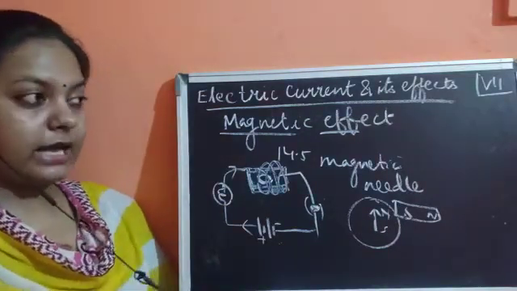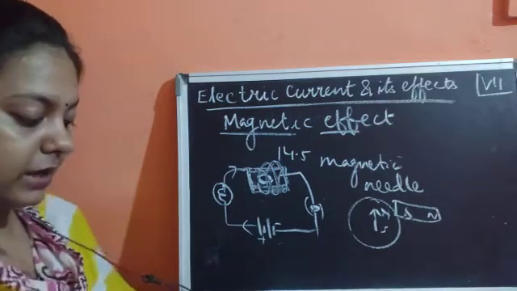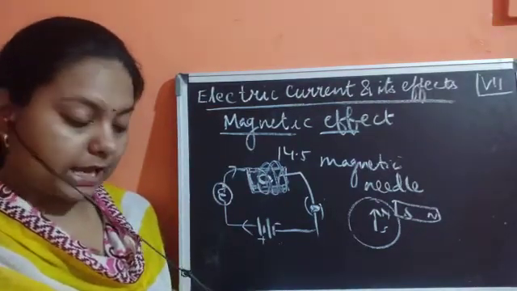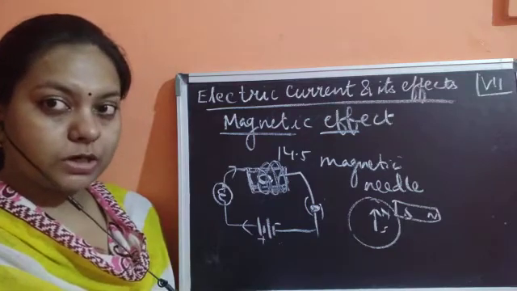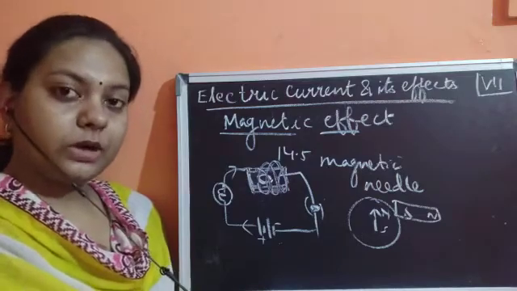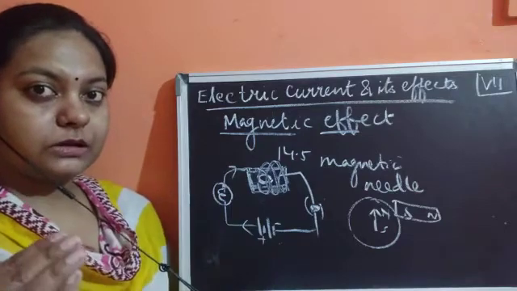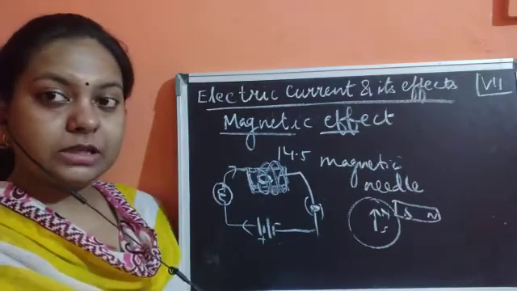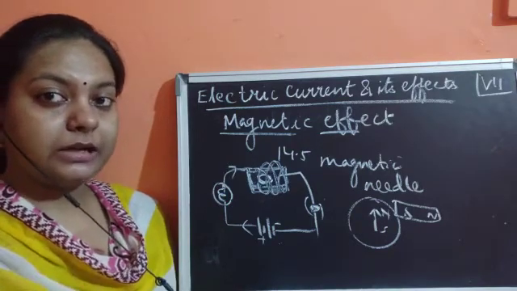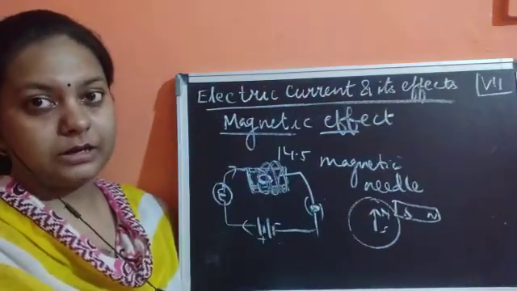Now what has happened? This is going to give rise to a concept that till the time the switch is in on condition, the magnetic field is also generated, whereas when the current stopped flowing, when we switch off the current, this needle has got back to its own position. Because of the movement of this needle in the north and south direction, just because of the effect of this current, this is going to tell you about the magnetic effect of electric current at your level.